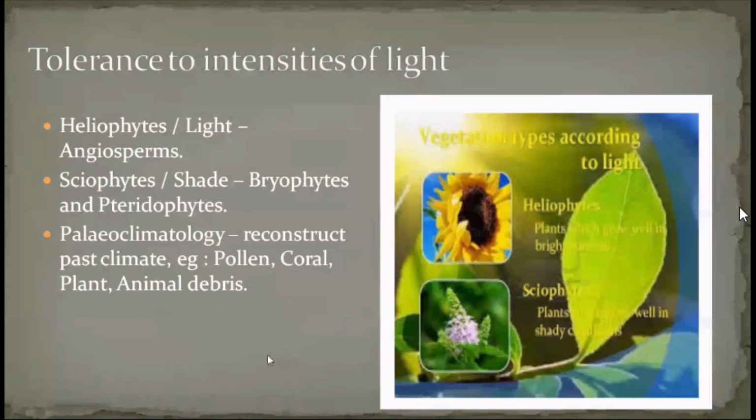And see the second one, sciophytes. These are plants that won't need much light. They are shade-loving, so wherever shade is present, they grow well. Examples are bryophytes, which are the best example, and some forms of pteridophytes. The most important example for these is bryophytes. They are shade-loving plants.